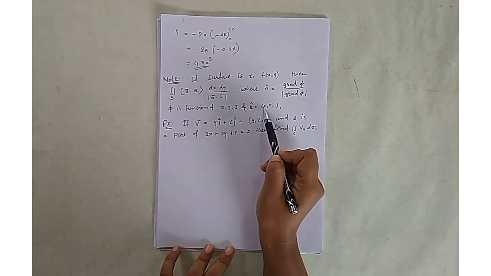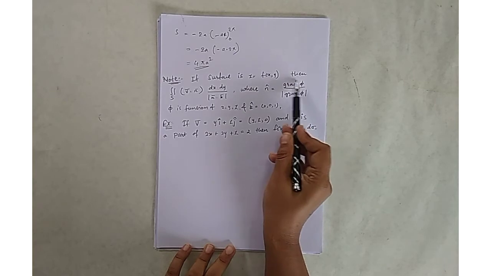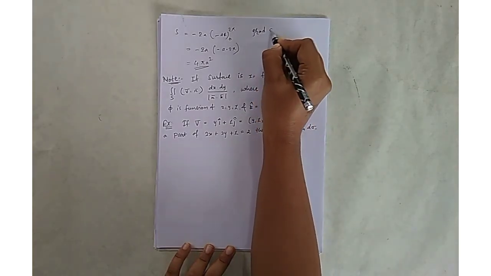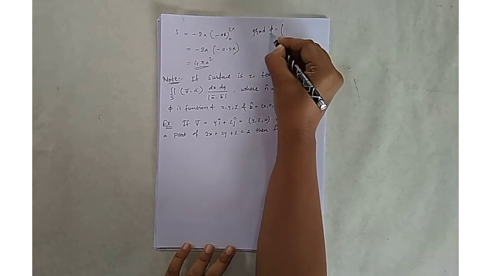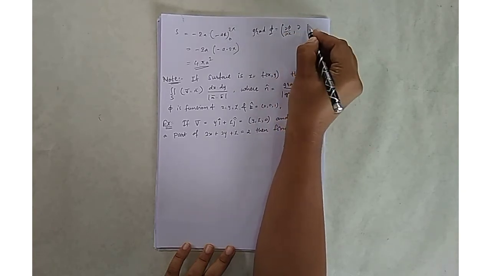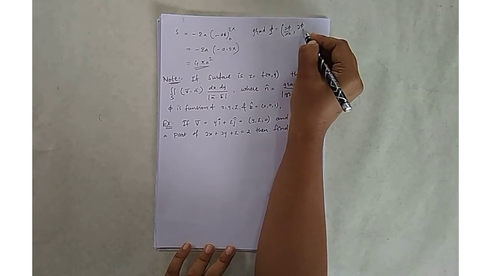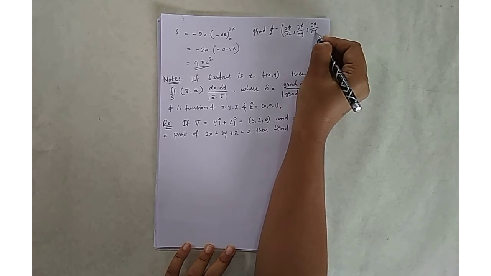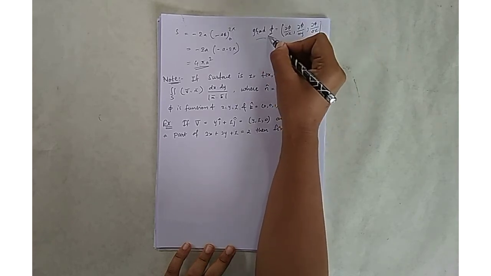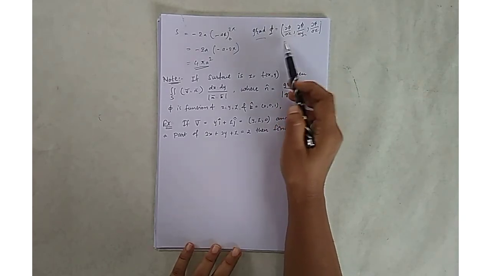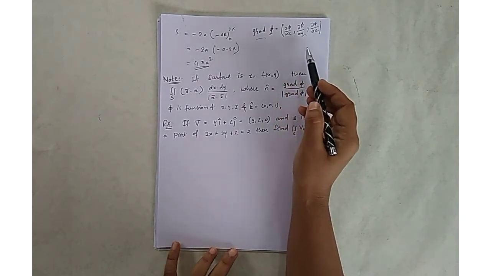K bar is the vector 0, 0, 1. What is gradient phi? Gradient phi is equal to the partial derivative of phi with respect to x, partial derivative of phi with respect to y, and partial derivative of phi with respect to z. So the value of gradient phi is the ordered pair with these three coordinates.